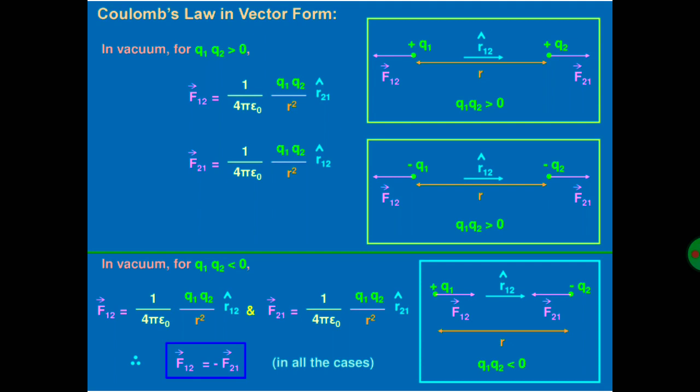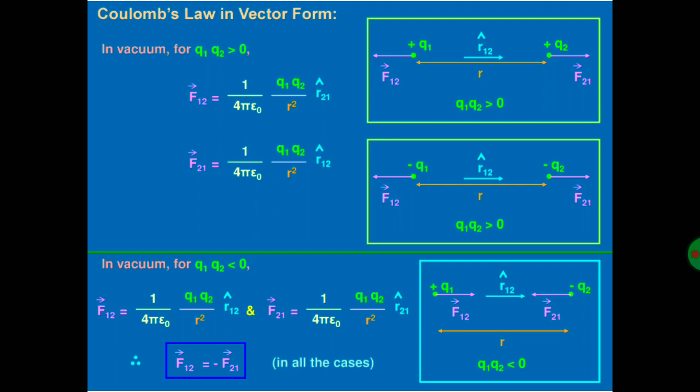So when two charges Q1 and Q2, the force between them is F12 vector, which is equal to 1 by 4 pi epsilon naught Q1 Q2 by R square into R21 cap. See, R21 cap we have already discussed in 11th standard that it is a unit vector. In a similar manner, when we calculate the force on 2 with respect to 1, then F21 vector is equal to 1 by 4 pi epsilon naught Q1 Q2 by R square into R12 cap.